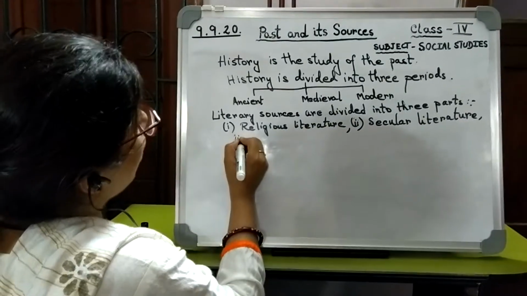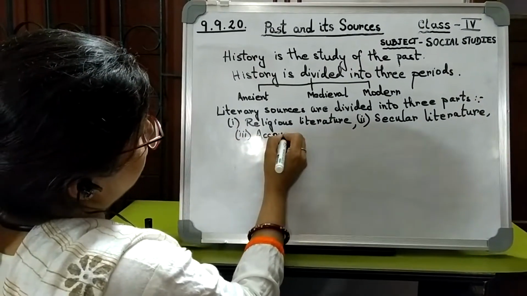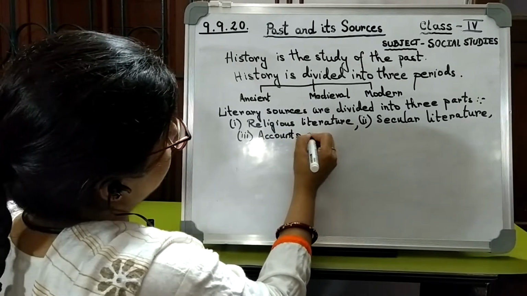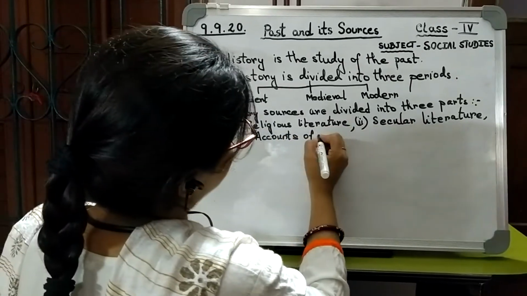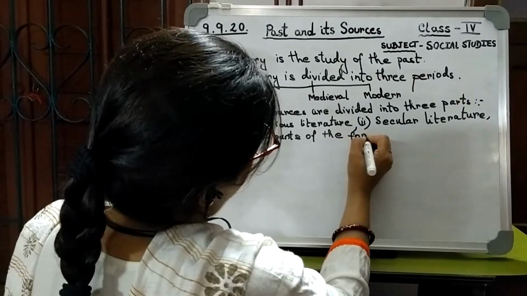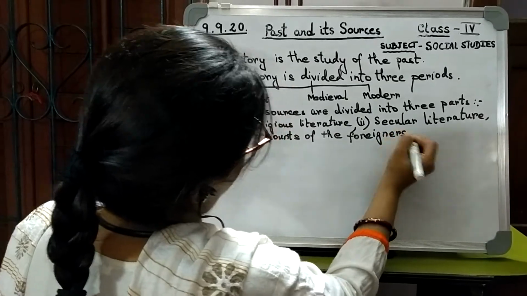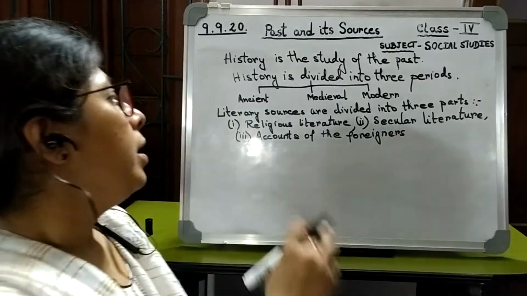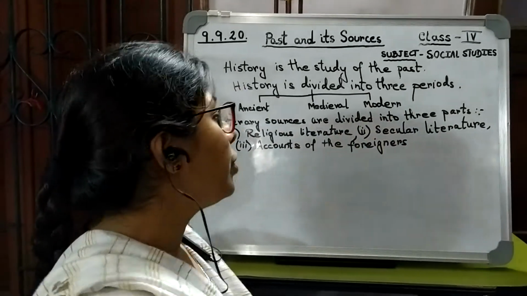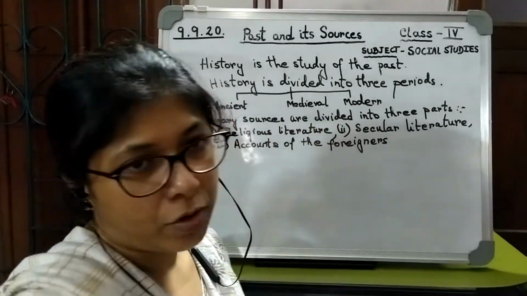And third is the accounts of the foreigners. Literary sources are divided into three parts: religious literature, secular literature and accounts of the foreigners.